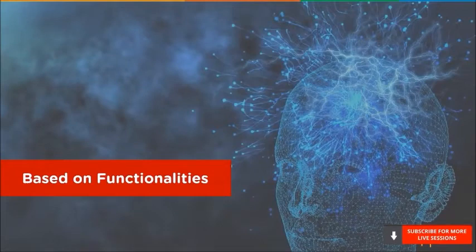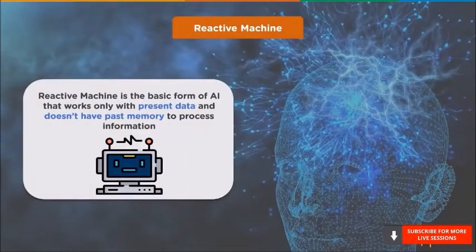Now we will see the different types of artificial intelligence based on functionalities. In this category, first we have reactive machine. A reactive machine is the basic form of AI that does not store memories or use past experiences to determine future actions. It works only with present data. They simply perceive the world and react to it. Reactive machines are given certain tasks and don't have capabilities beyond those duties.